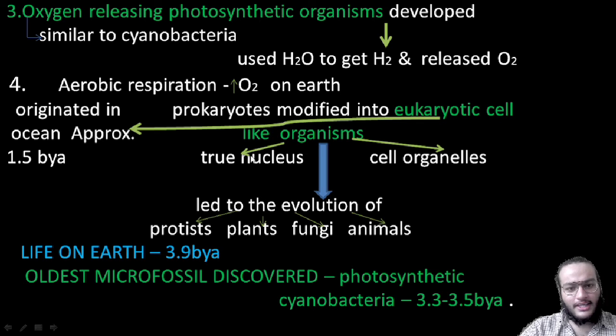They had a true nucleus as well as cell organelles. So these led to the evolution of protists, fungi, plants and animals as well. Life on Earth was present from 3.9 billion years ago, but the oldest microfossil discovered was of photosynthetic cyanobacteria, from 3.3 to 3.5 billion years ago.